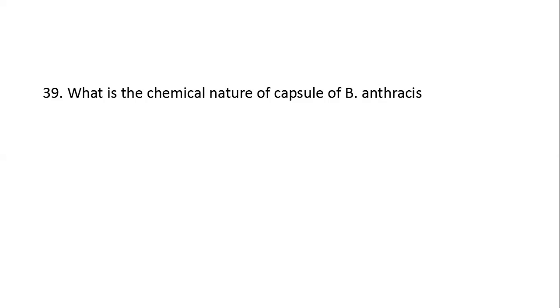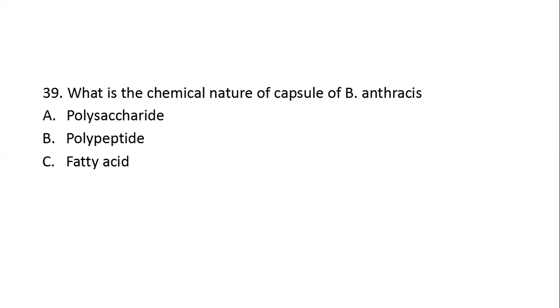Next question. What is the chemical nature of capsule of Bacillus anthracis? Option A, polysaccharide. Option B, polypeptide. Option C, fatty acid. Option D, none of the above. Here the right answer is option B, polypeptide. So Bacillus anthracis is a capsulated bacteria. What is capsule? Capsule is the outer gelatinous layer which is secreted around the cell wall. Generally all bacterial capsules are polysaccharide in nature. But only Bacillus anthracis capsule is polypeptide in nature.